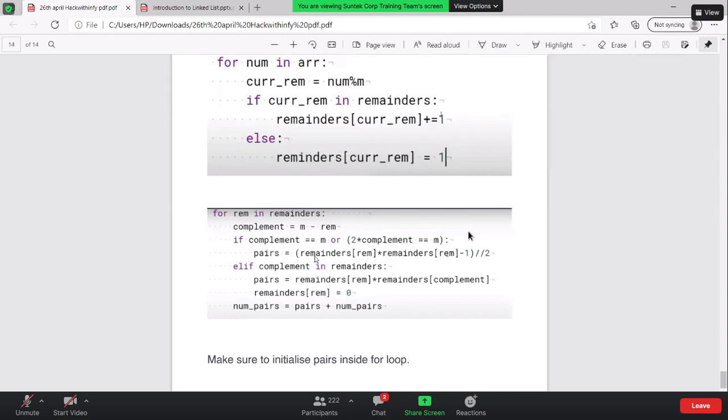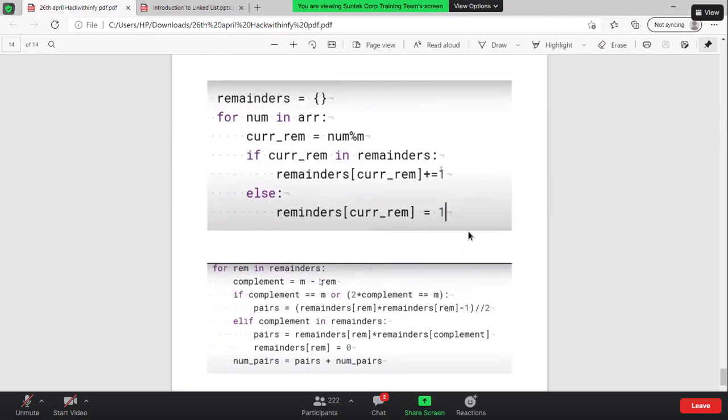Correct. It will give you the modular value. That's correct. You will not get the actual number. For the actual number, you need to iterate back again. Because it will give the modular value.